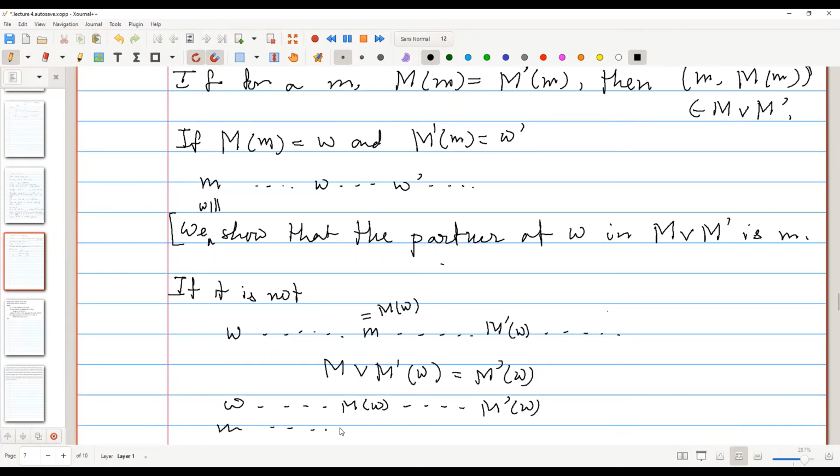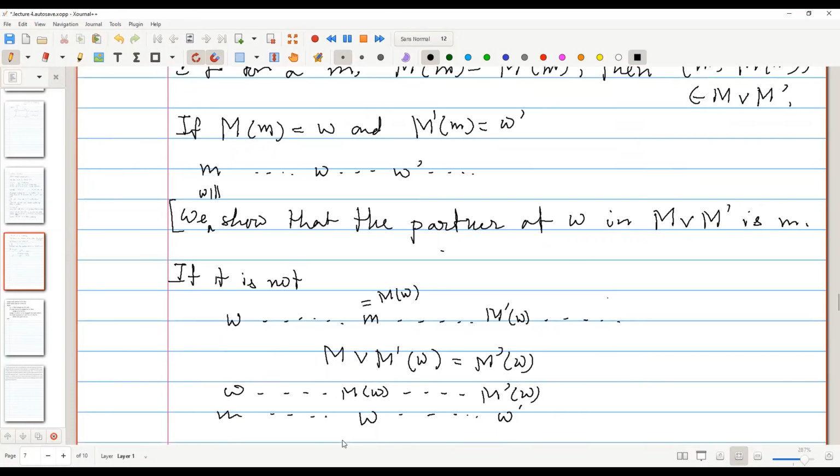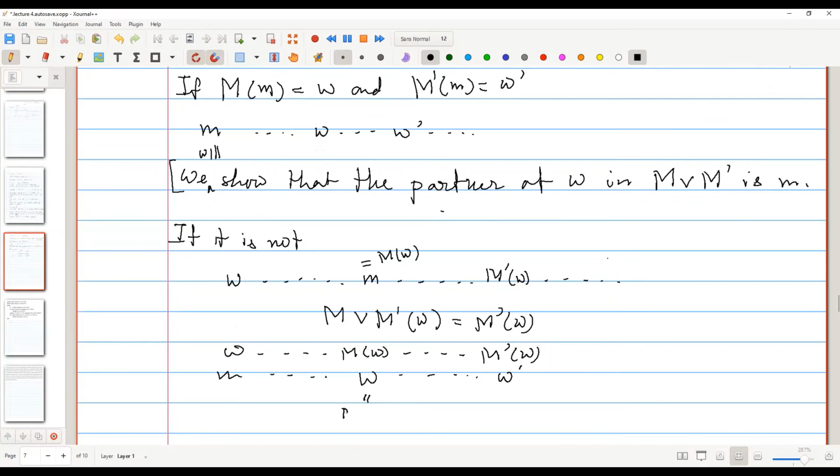So if we look at the preference list of m, then W comes first, and W prime comes afterwards. And what is W? W is basically M of m, and W prime is equal to M prime of m.